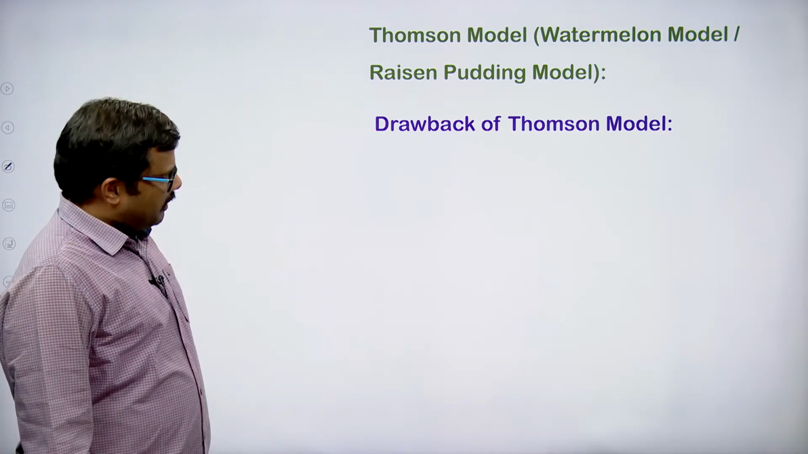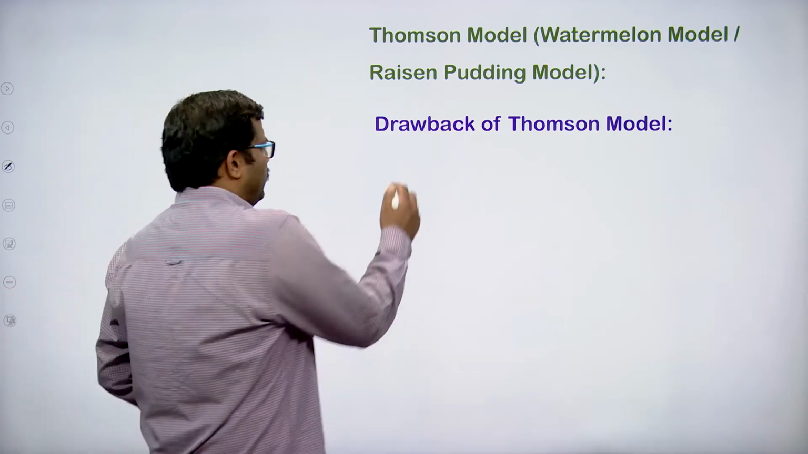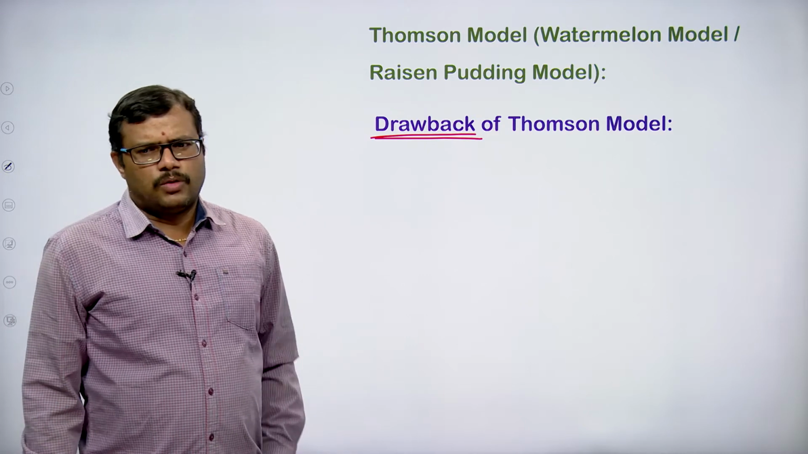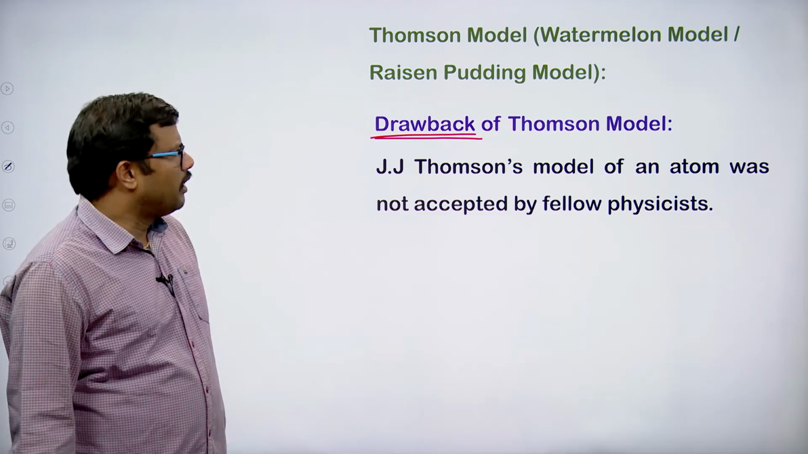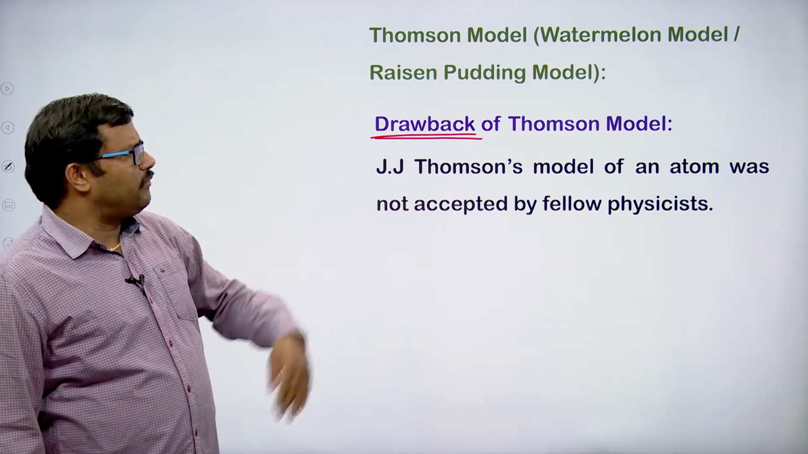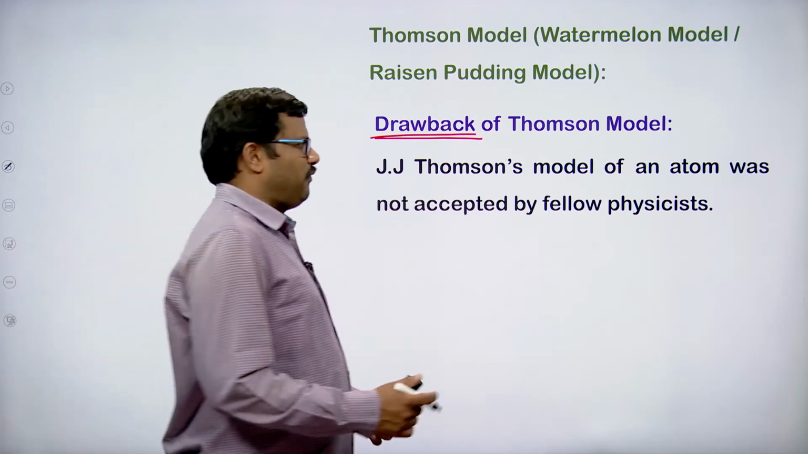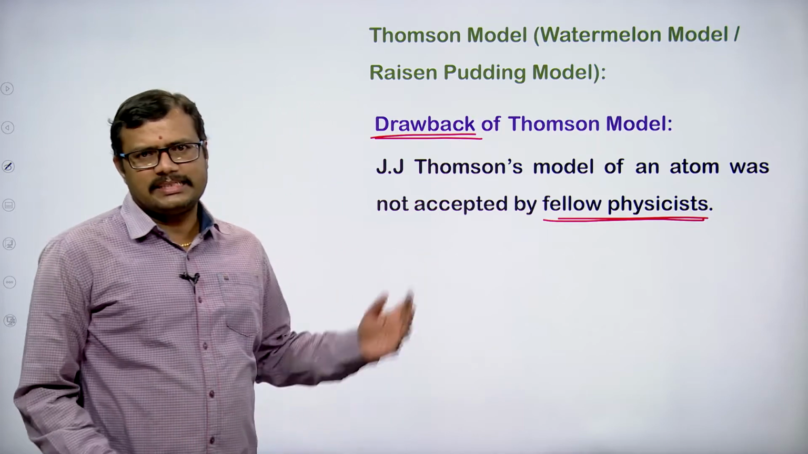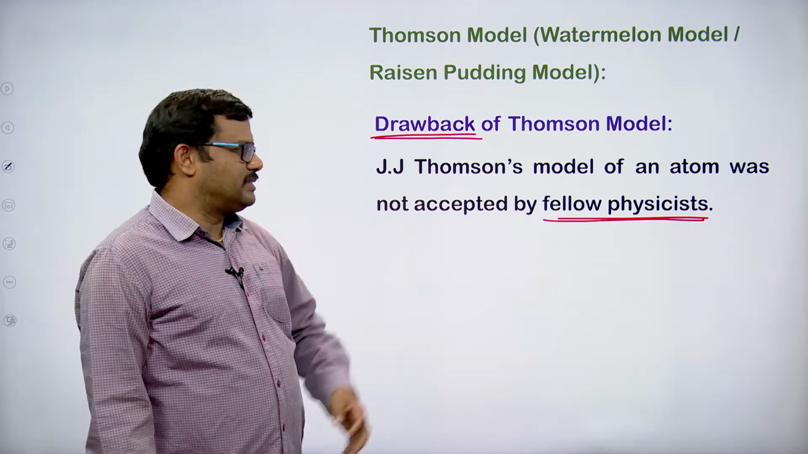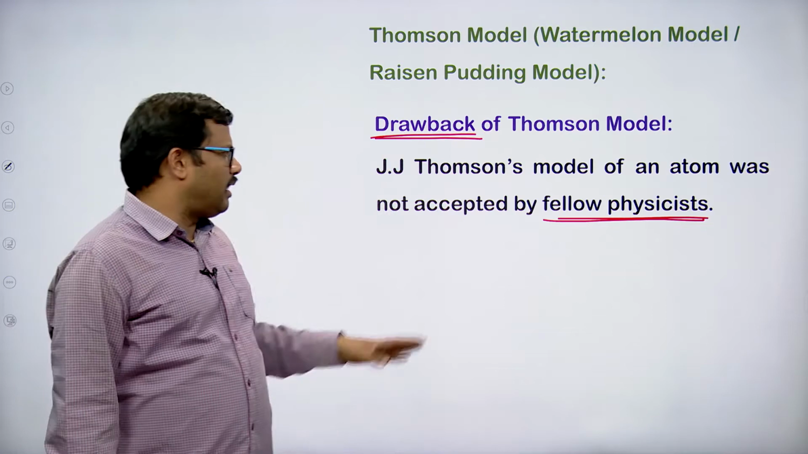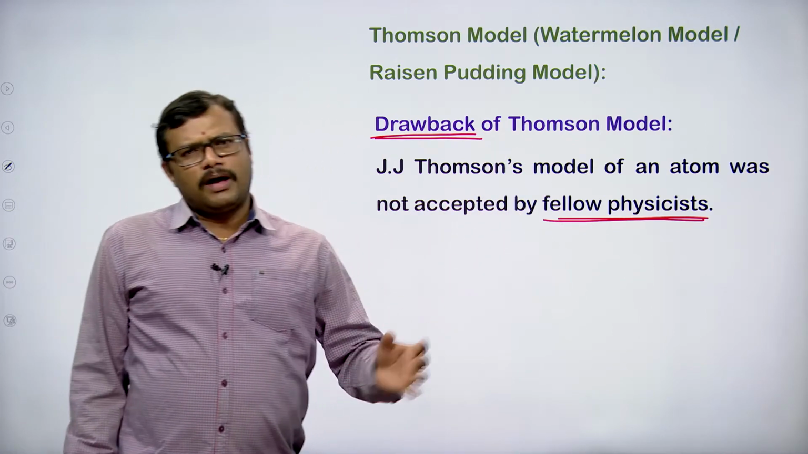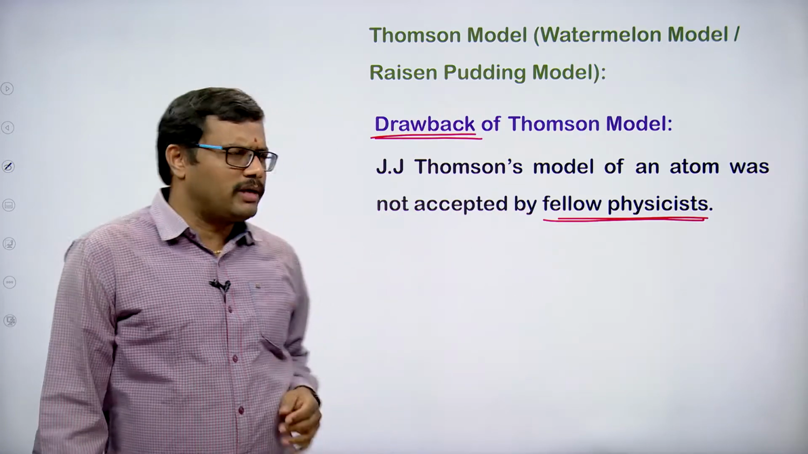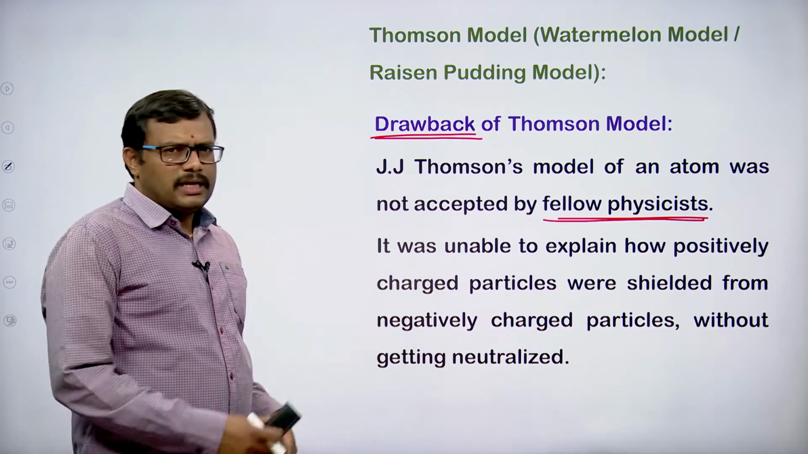Okay. But this model has some drawbacks. What are the drawbacks of Thomson's model of an atom? Thomson's model of atom was not accepted by fellow physicists. The colleagues, the other scientists at the same time, did not accept the concept of Thomson. How are these electrons embedded here and there, how is it possible? It was unable to explain.